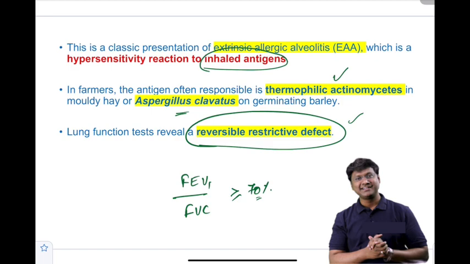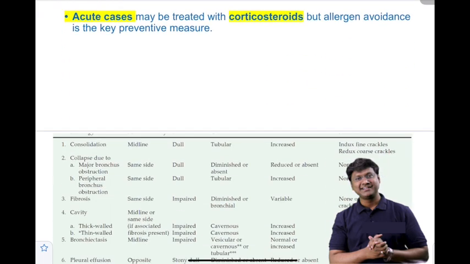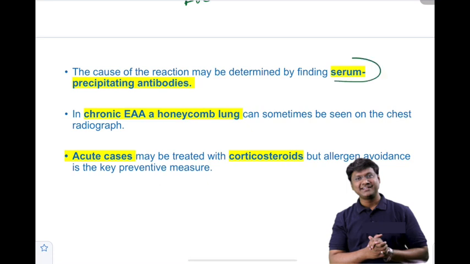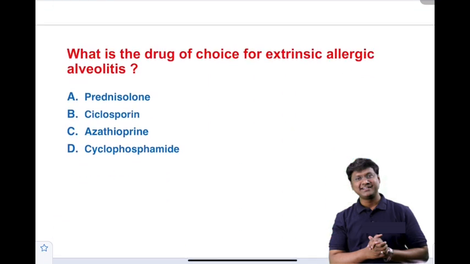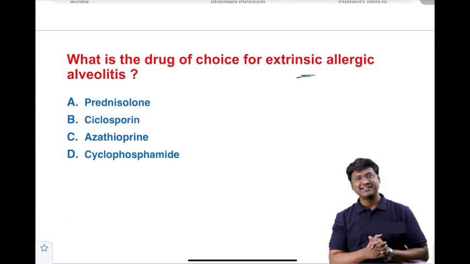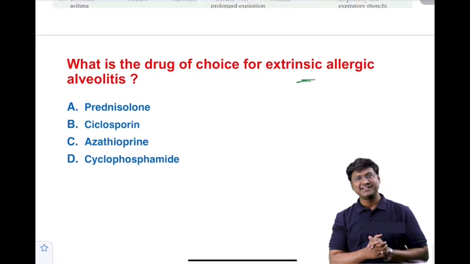And how will you diagnose this extrinsic allergic alveolitis? There will be presence of serum precipitating antibodies. And when you do a chest radiograph in chronic allergic alveolitis, there will be honeycomb appearance. And what is the drug of choice in case of acute cases? That will be corticosteroids. So finally, what is the drug of choice for extrinsic allergic alveolitis? Go through all the options and please mention the answer in your comment section.